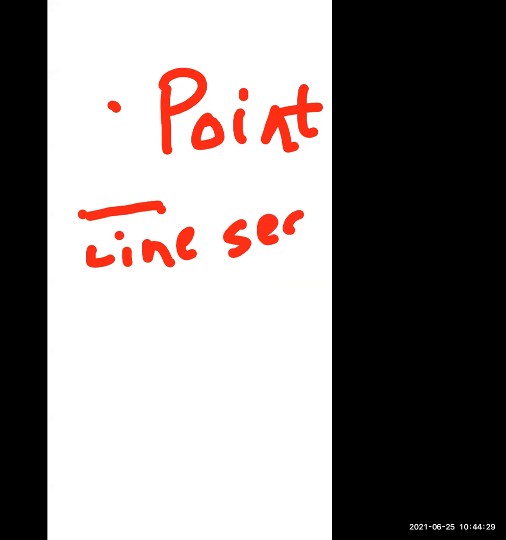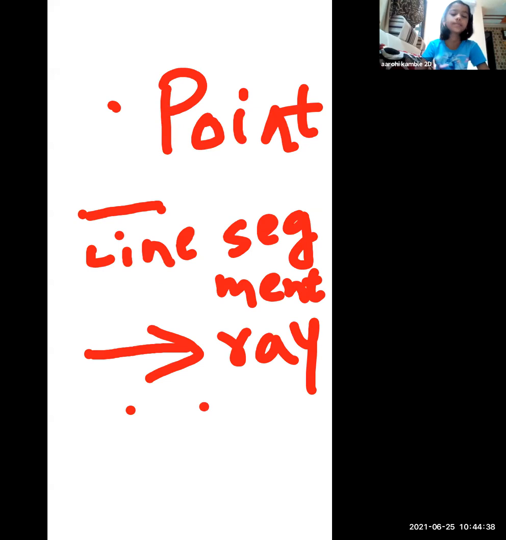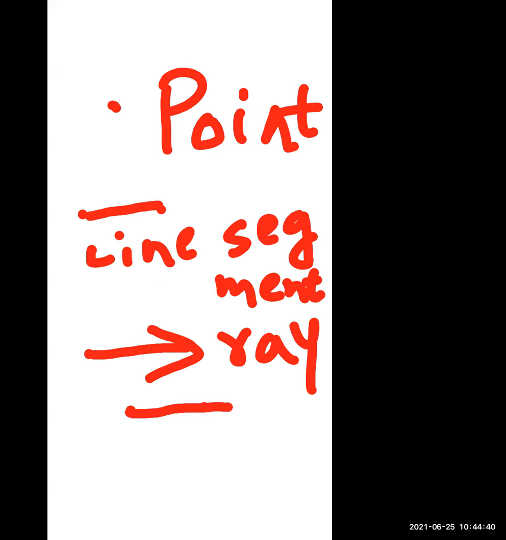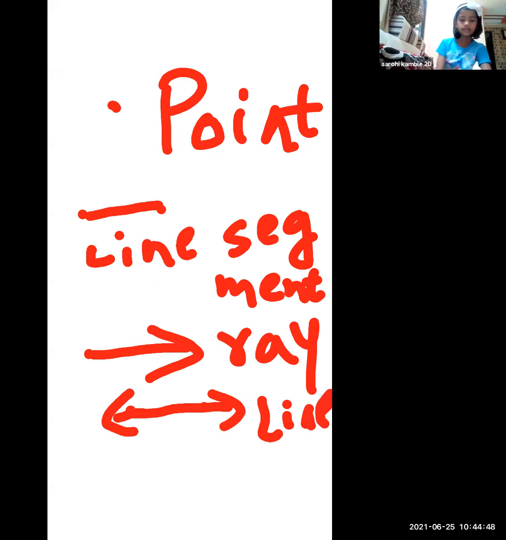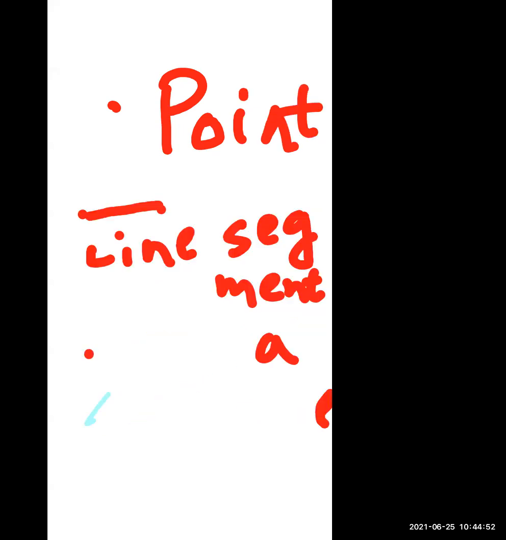With the help of one point, we draw a line; it is called a ray. And with the help of two points, we can draw whichever line we want. We get the two-sided arrow. It means it is called a line. Everyone understand?